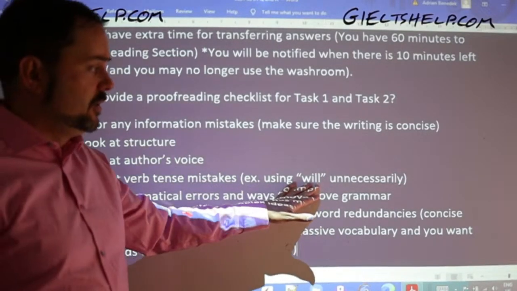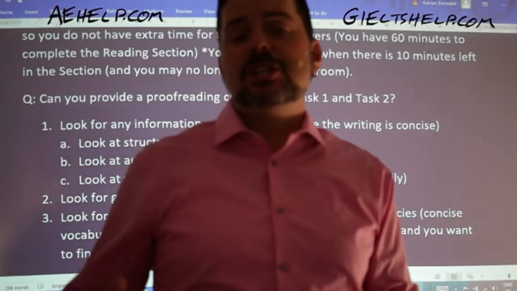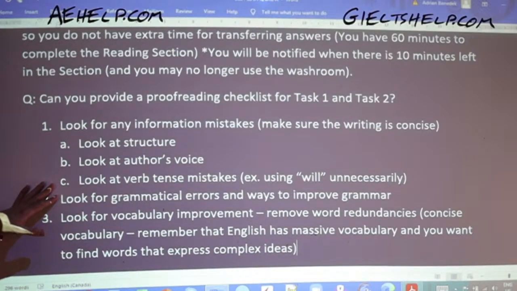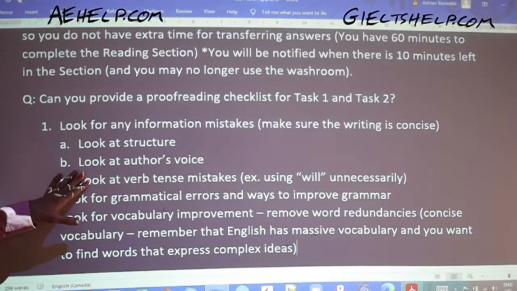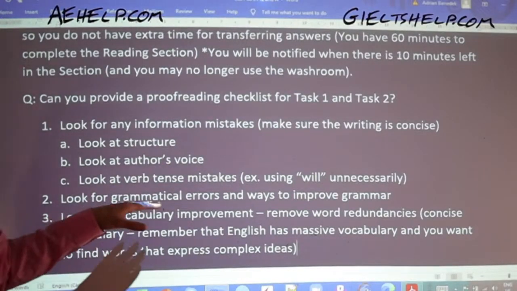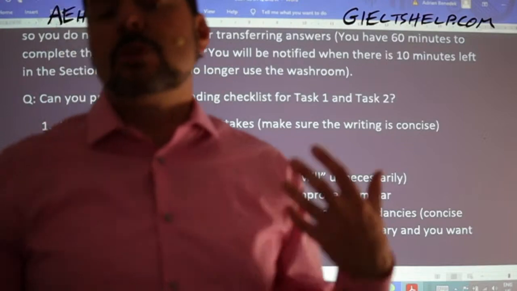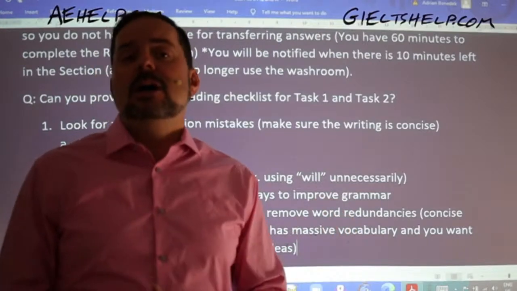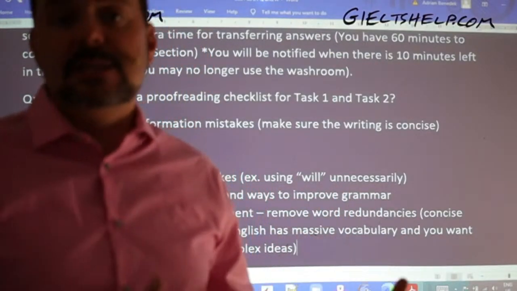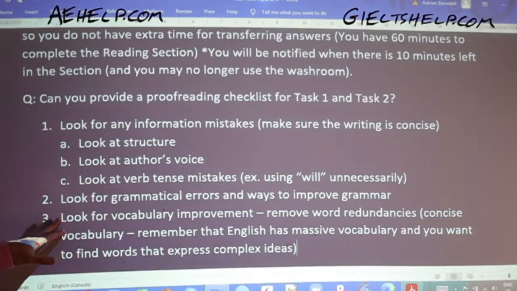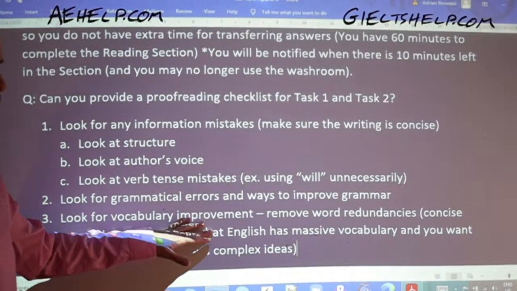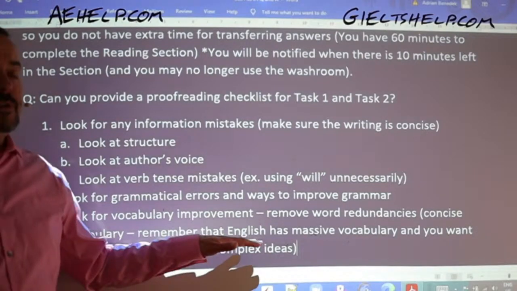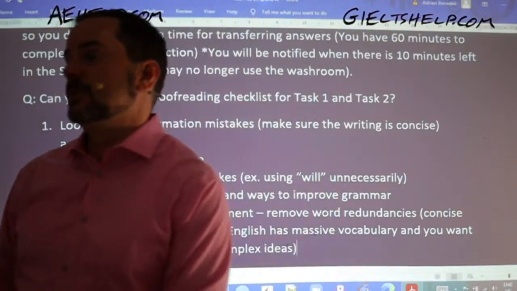So if you say, like, people will be able to do this, then change it to people can do this. You should usually be in the general present tense. Look for passive and active voice on the tenses as well. Errors: can I make this sentence more elegant, more complex in the sense that it creates smoother reading? Can I combine sentences? Is this sentence unnecessarily complex? So look at your grammar. And then finally, look for vocabulary improvements. Use a thesaurus, use a dictionary, and look to improve your vocabulary throughout the essay. That's what I would do.